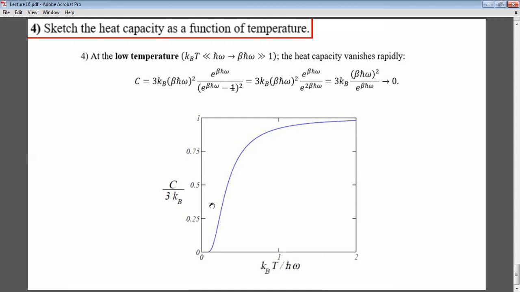Actually, all the derivations that were done for Einstein's quantized model are also done in lecture 15. So if here I went a bit too fast, you can go back to lecture 15 where I've done things more slowly. In the next lecture, we are going to introduce a new model, which is the Debye model, that actually solved the problem at very low temperatures. Okay, so that's it for today. Bye-bye.